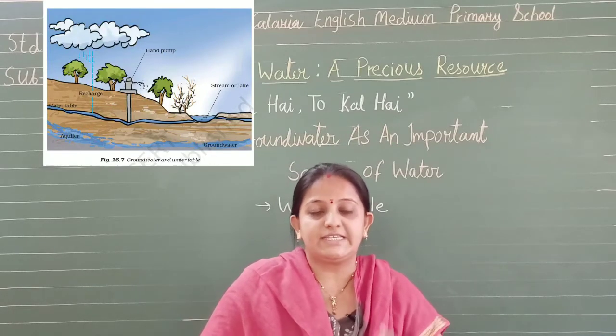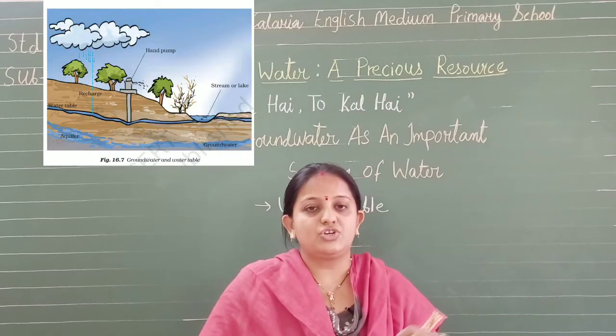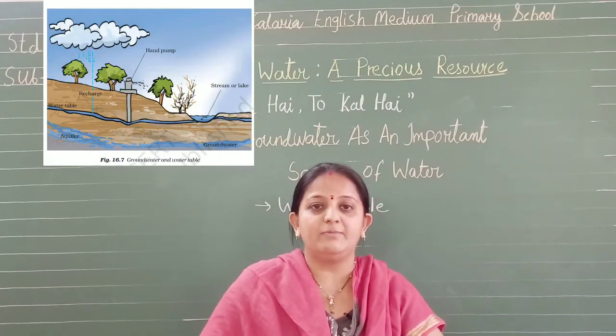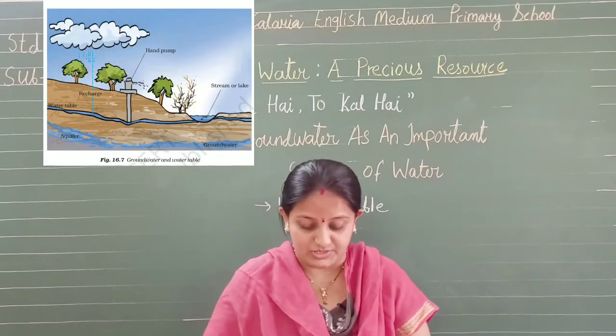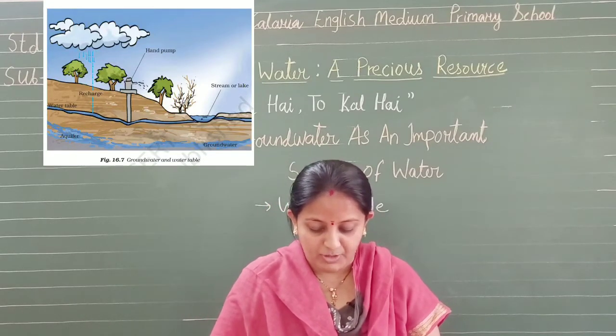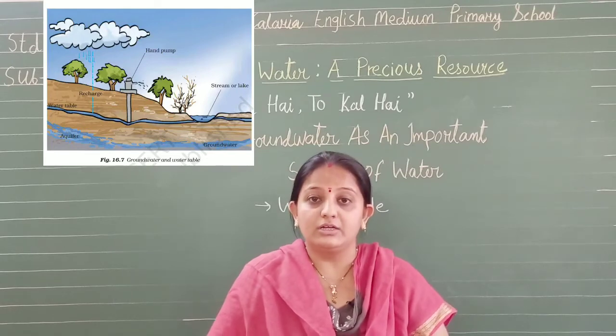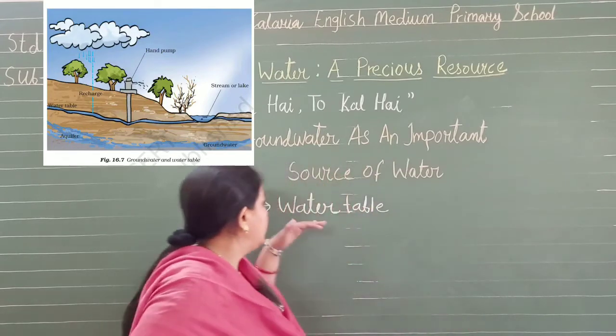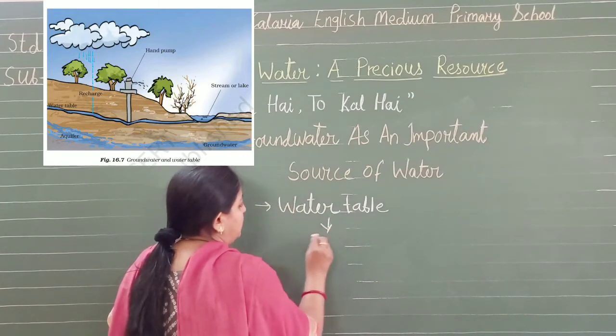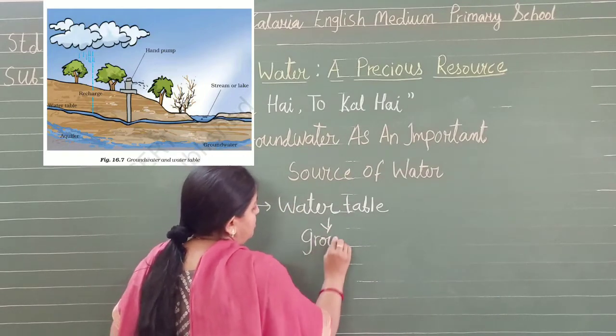You can just notice at a construction site, where construction happens, they get the boring done there. The construction site gets water from that source. So the water found below the water table is called groundwater. The water found below the water table, that is groundwater.